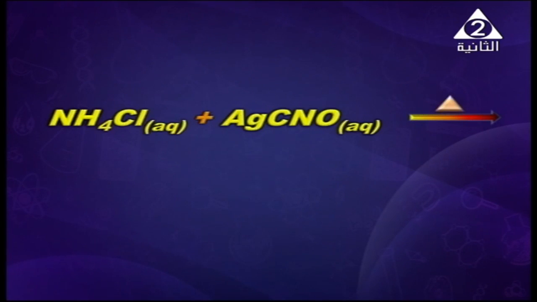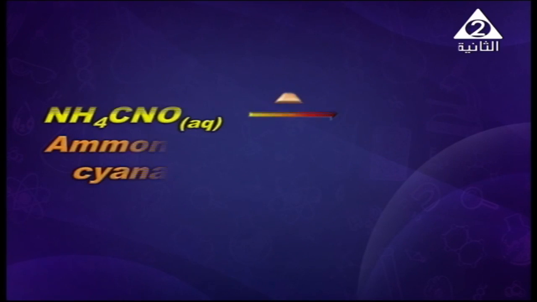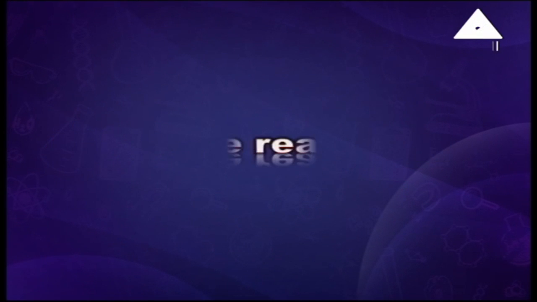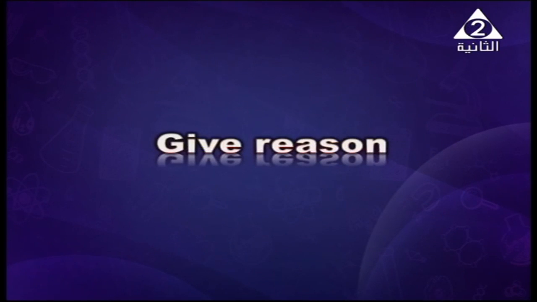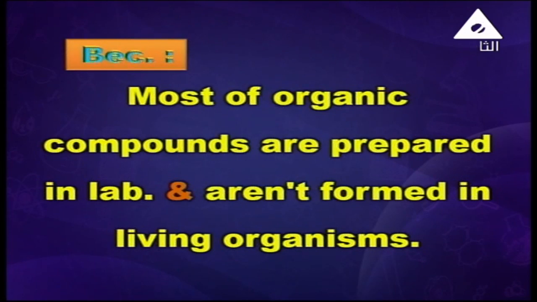As the equation proceeds on the screen, ammonium chloride solution plus silver cyanate solution gives silver chloride and ammonium cyanate solution. On heating, ammonium cyanate gives urea, which is an organic compound. So we have another reason at this point: organic materials are known according to their structure, not their source, because most organic compounds are prepared in the lab and are not formed in living organisms.